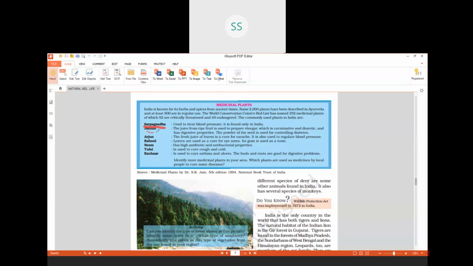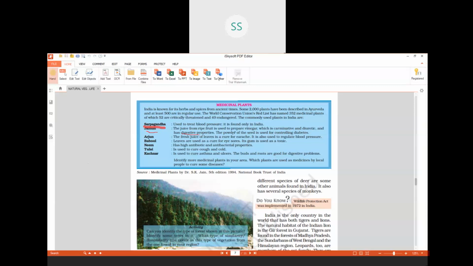Next one, Jamun. I am sure all of you love to eat jamun. The juice from the ripe fruit is used to prepare vinegar, which is carminative and diuretic and has digestive properties. It will digest your food.